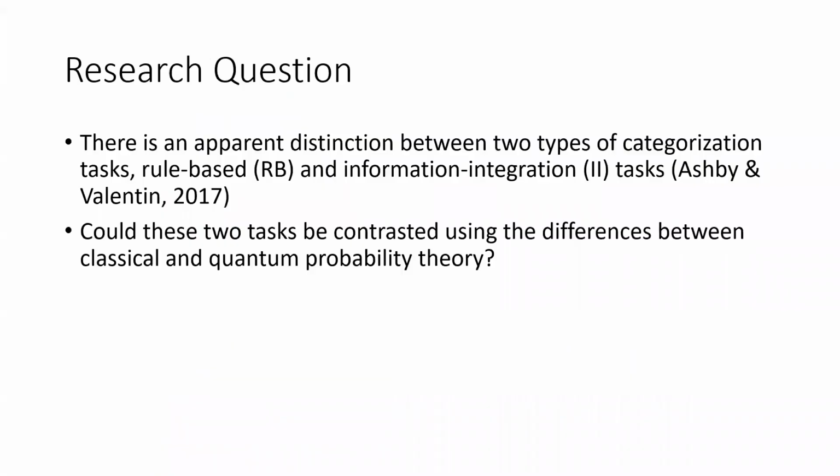A number of experiments have demonstrated that there is a distinction between two different types of categorization tasks, those being rule-based tasks and information integration tasks. Our goal is to test whether we could distinguish between these two tasks by characterizing one using classical probability theory and the other using quantum probability theory.